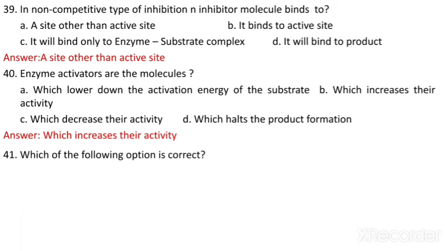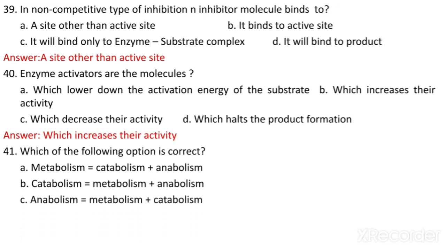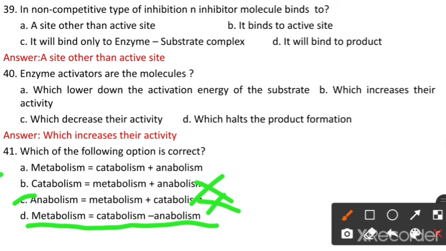Which of the following options is correct? Metabolism is catabolism plus anabolism. Catabolism equals metabolism plus anabolism. Anabolism equals metabolism plus catabolism, or metabolism equals catabolism minus anabolism. The last option is incorrect. Anabolism equals metabolism plus catabolism is also wrong. Catabolism equals metabolism plus anabolism is also wrong. Metabolism equals catabolism plus anabolism is correct. So option A is the answer.